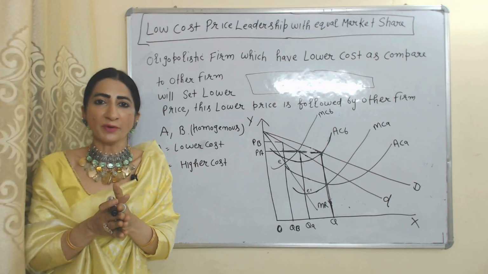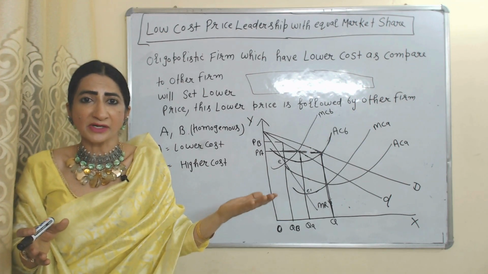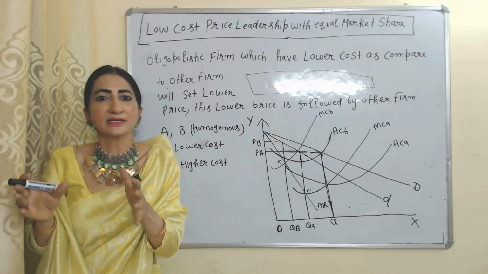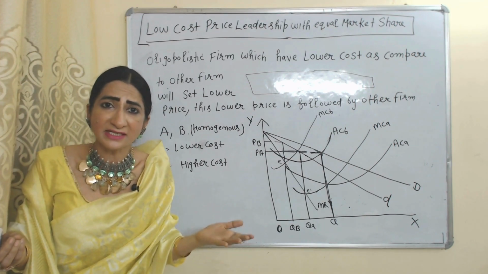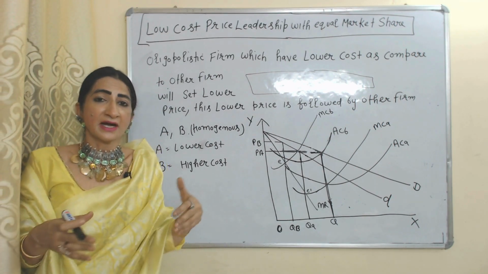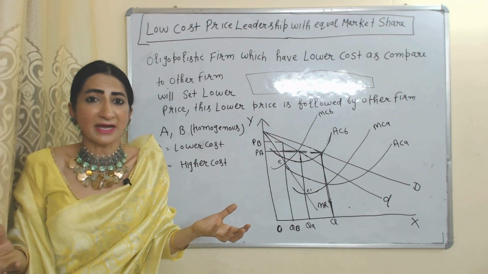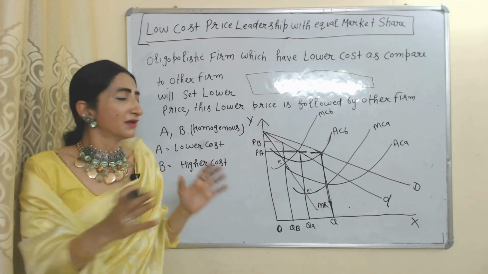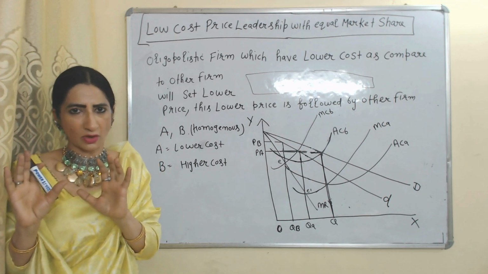That means an oligopolistic firm which has lower cost as compared to other firms will set a lower price. Obviously a lower cost firm can set a lower price, but other firms have to follow this lower price, otherwise they can't survive in the market. With the help of a diagram and one example, we will clearly understand this concept.